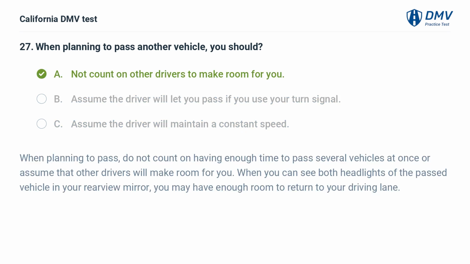A. Not count on other drivers to make room for you. When planning to pass, do not count on having enough time to pass several vehicles at once or assume that other drivers will make room for you. When you can see both headlights of the passed vehicle in your rearview mirror, you may have enough room to return to your driving lane.